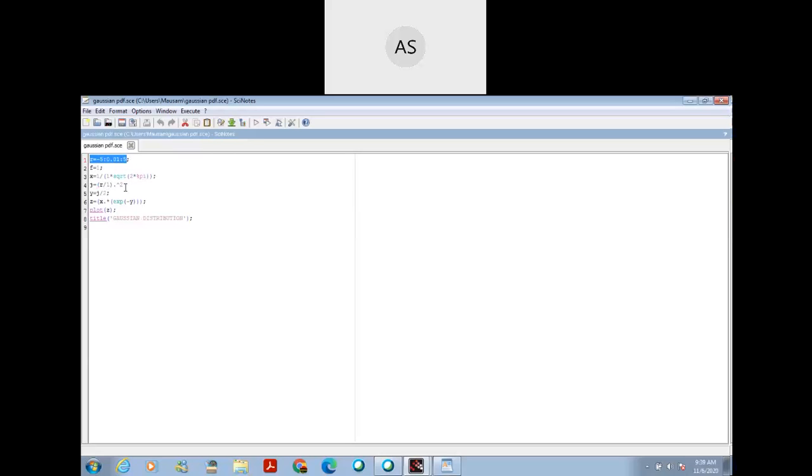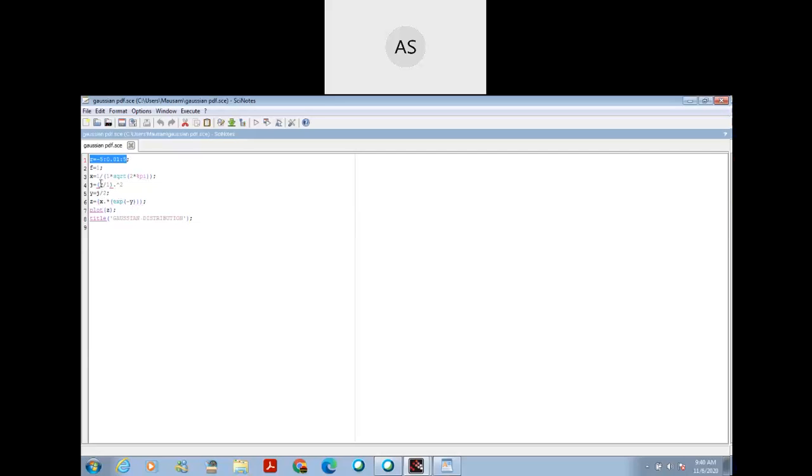If you put the value of mu as 0, then you get exponential minus half x square by rho square, and by using these expressions we get the final expression for the Gaussian distribution. Z is equal to 1 by rho under root 2 pi exponential minus half x square.